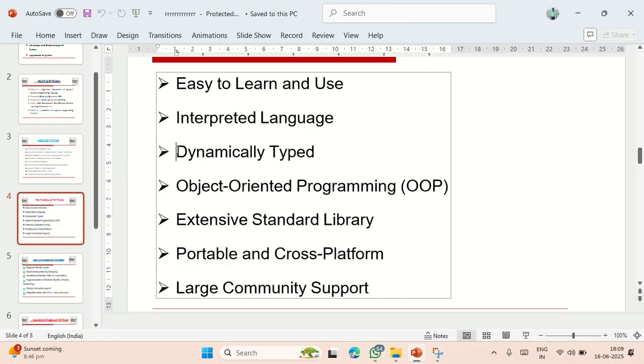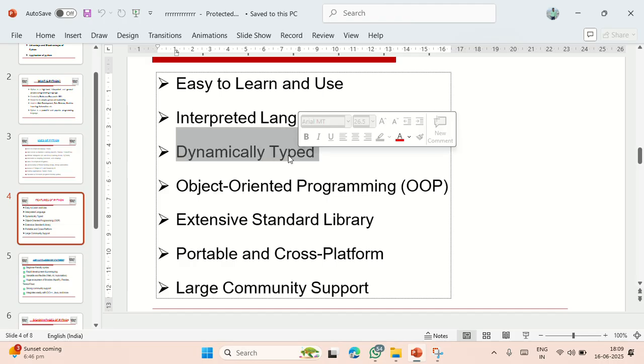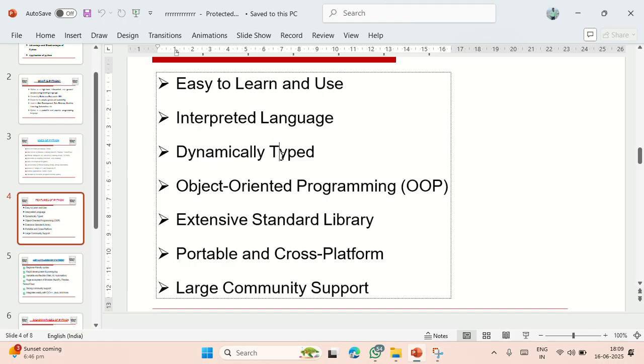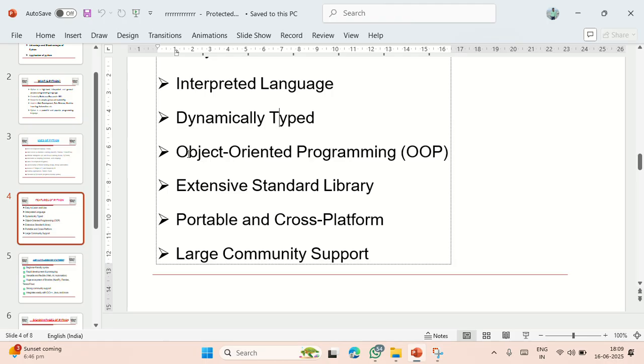If I talk about dynamic language, this is also one of the features of Python, and it is also used in object oriented programming, or OOPS. Where can we use OOPS? We can use OOPS for real time problem solving.